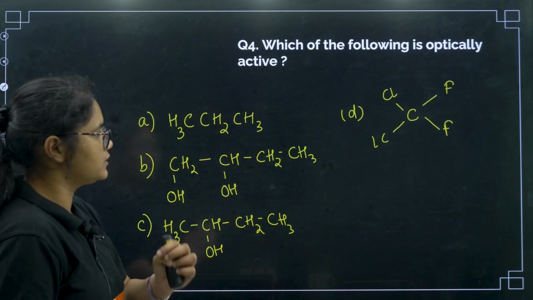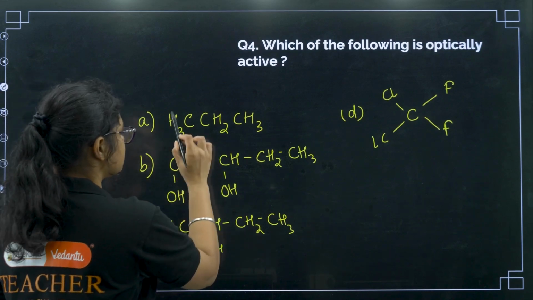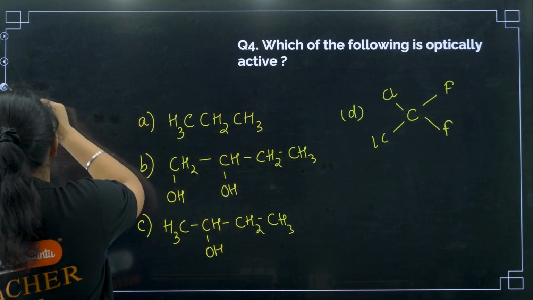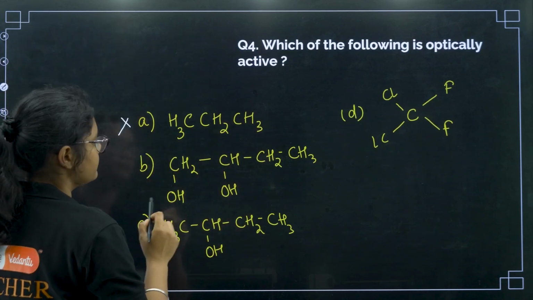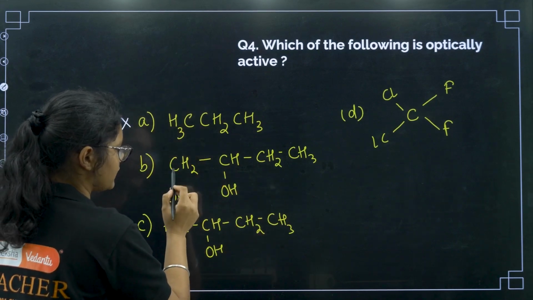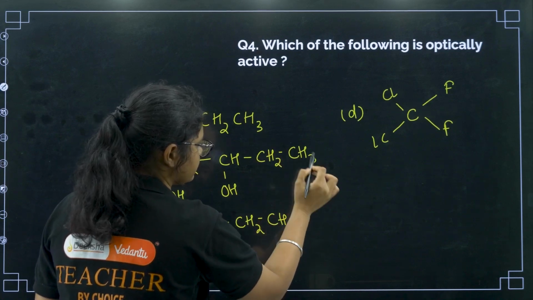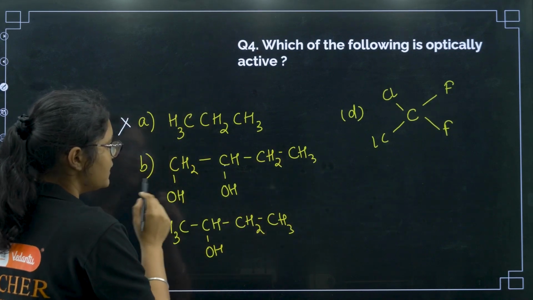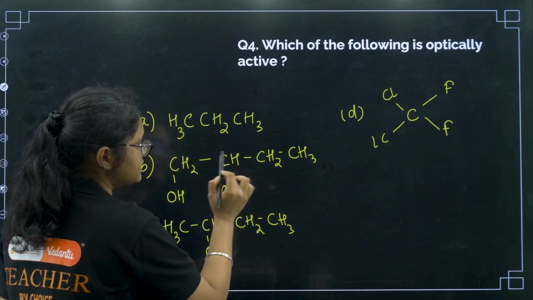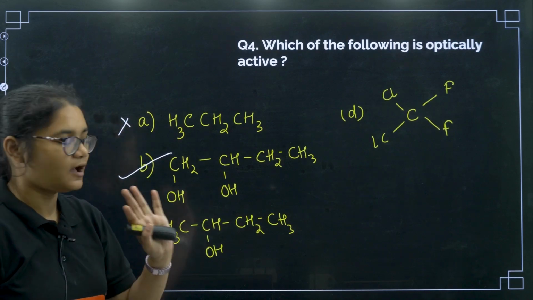Okay, so options I have drawn here. You have to find optically active, means there should be 1 chiral carbon at least. Here, can you see any chiral carbon? No. Here 3 hydrogen, here 2 hydrogen, here again 3 hydrogen. So that is why this is not the answer. Here if I see this carbon, there are 2 hydrogens on this one, not a different group. Here 2 hydrogen, here also 3 hydrogen. But if I see this carbon, it has 1 CH2OH group, 1 CH2CH3 group, and 1 OH and 1 H group, right? So yes, this has all the 4 different groups, so this can be the answer.